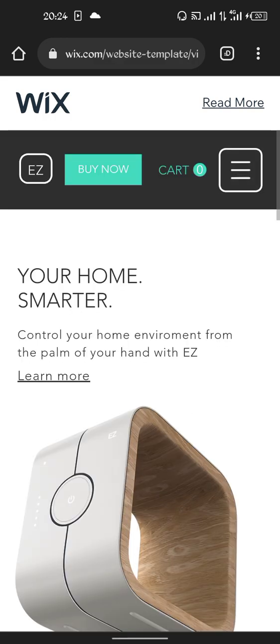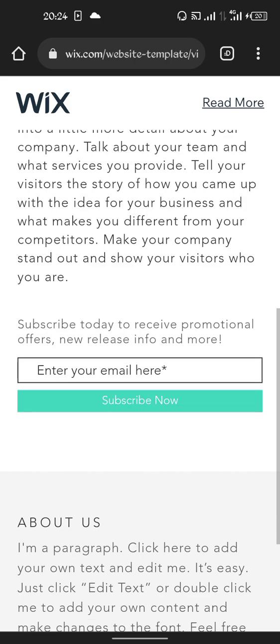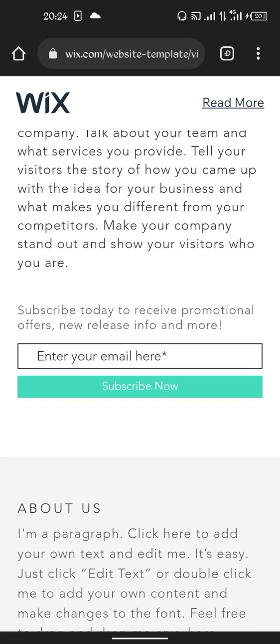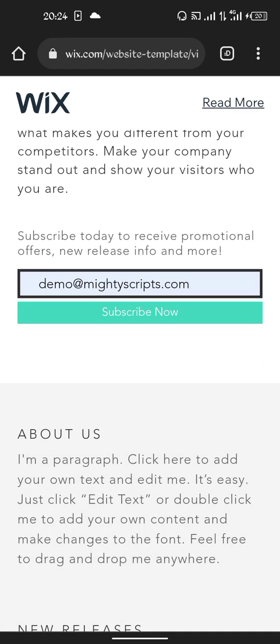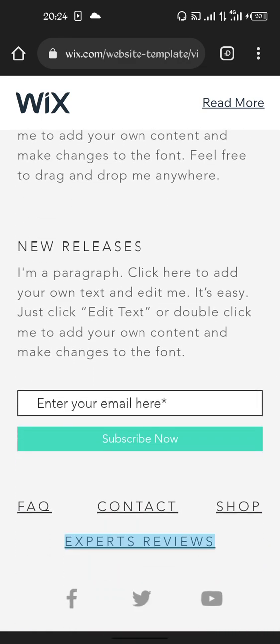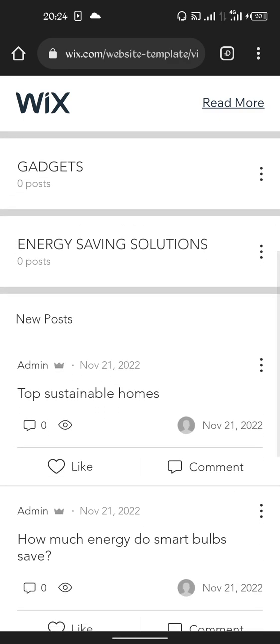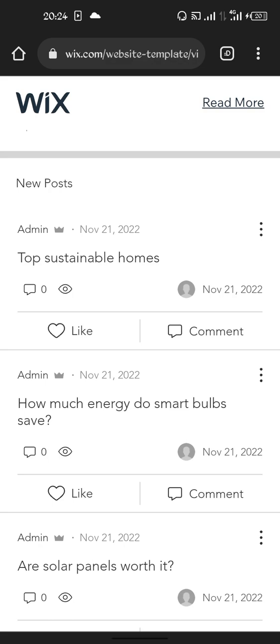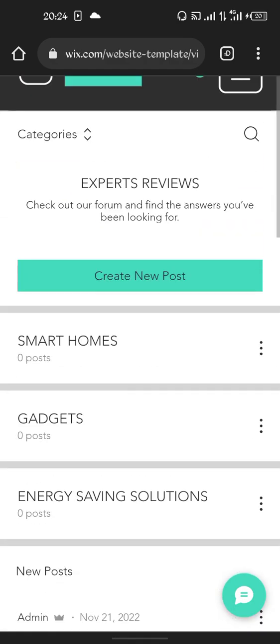So newsletter, that means if the person wants to read a newsletter about the website, you want to share information right from here. You can share it, and the person can input his or her email. After filling in the email, the person can subscribe for the newsletter, so they will get updates on the latest products currently available. And if you go to expert review, you can check the reviews of people who have already bought items and given feedback. The person can come here and review how much energy a smart bulb saves. The person is just giving us an example of how it will look.